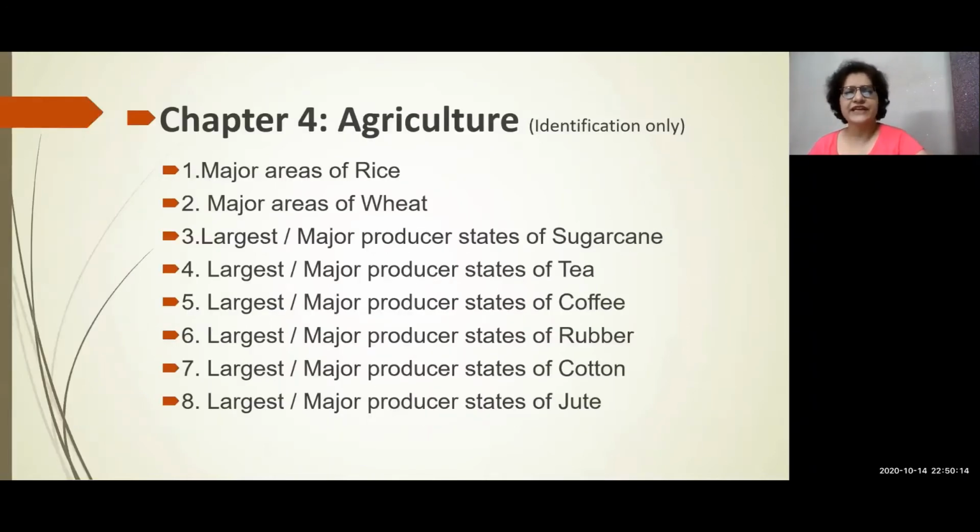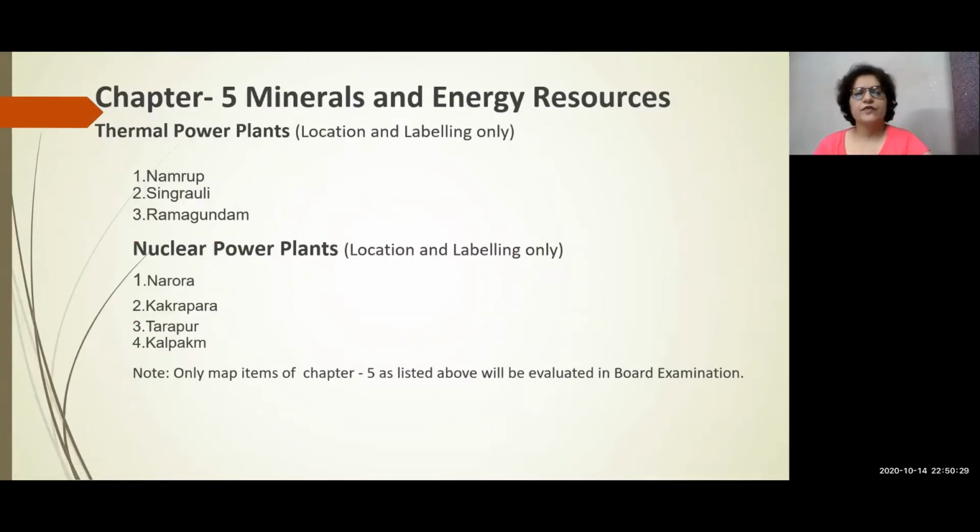Then comes chapter 4, agriculture, major areas of rice and wheat. Then the largest producer states of sugarcane, tea, coffee, rubber, cotton and jute can be asked. From 5th chapter, minerals and energy resources, the thermal power plants, 3 important plants are given here, the Namrup, Singrauli and Ramagundam. Nuclear power plants, 4 important power plants are given. The list is like Narora, Kakrapara, Tarapur and Kalpakkam.